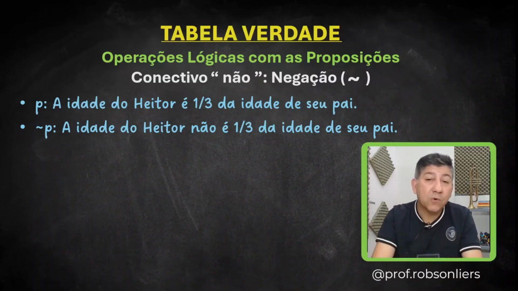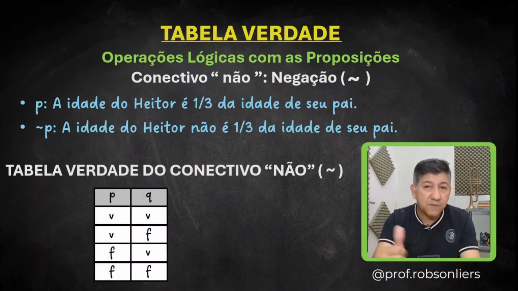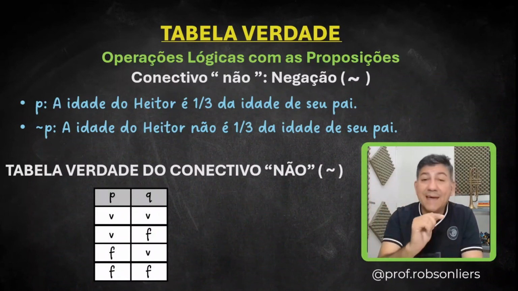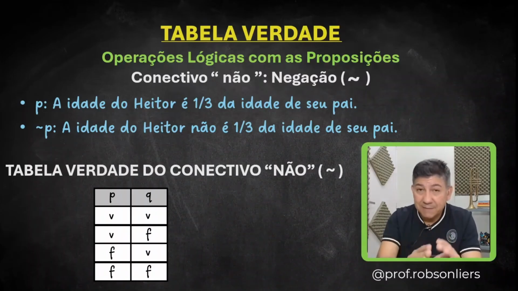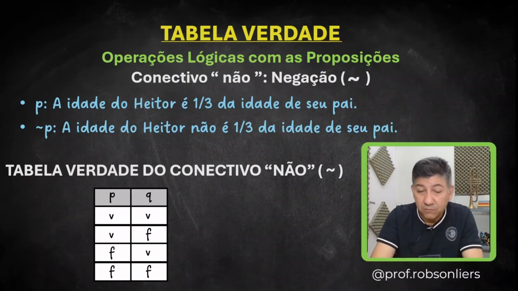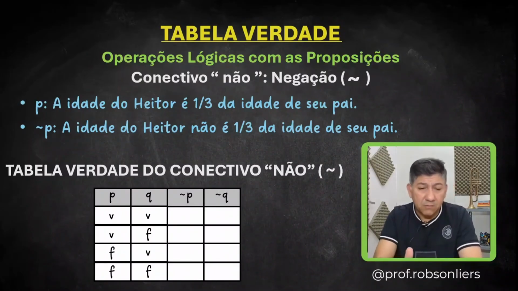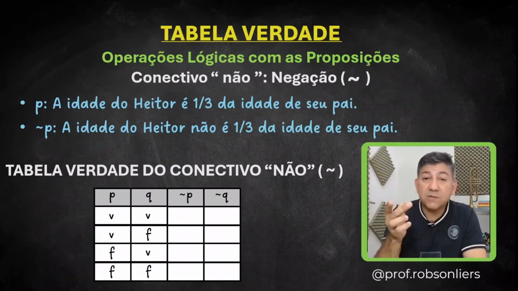Now, how do you build the truth table for the not connective? Pay attention here. First, let's use the standard table I just mentioned to you. The proposition P will always be TTFF and the proposition Q will be TFTF. It's always standard like this. Well, if we want to build the truth table for the negation, we have to create another little table here with not P and not Q. Now, what does that mean? Well, if proposition P is true, what's the negation of that? It's false, right? It's false.